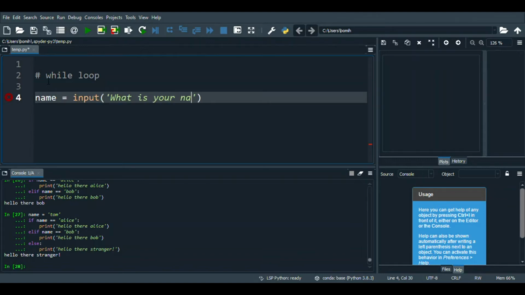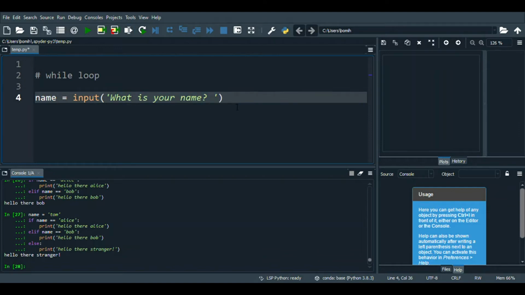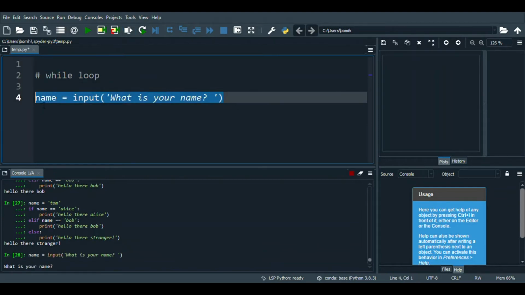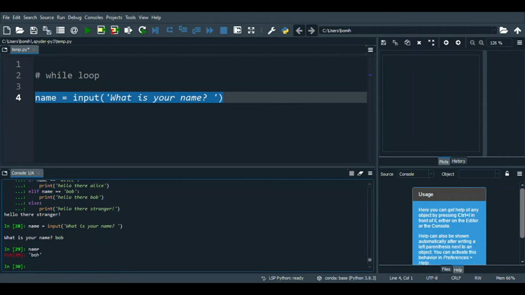What is your name? So when it's asking this, again, just to reiterate what input and this sentence does right here, it asks the user what the name variable is going to be containing. So basically, if I say my name is Bob, and then I type in name, inside that name is the value Bob, or the string Bob. Alright, cool. So let's try to use a while loop.